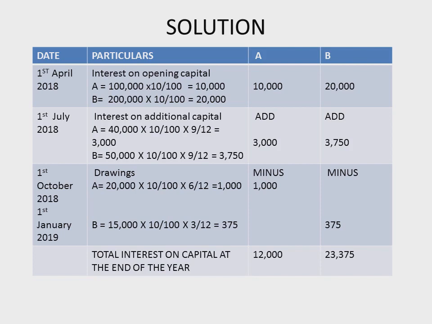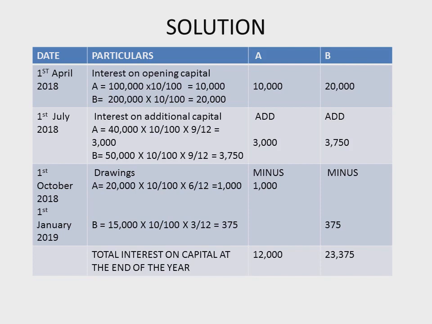After that, A withdraws 20,000 from capital. So rate of interest 10% again, and time 6 by 12 from 1st October 2018 to 31st March 2019. After that, B withdrew on 1st January 2019. So for B, time 3 months from 1st January to 31st March 2019. So what we have to do?